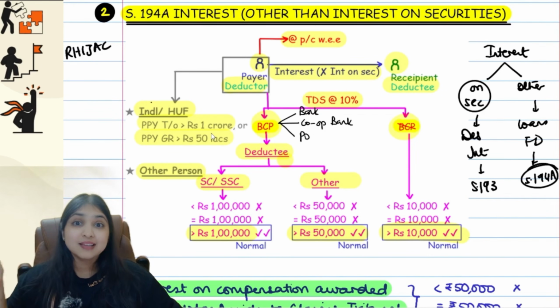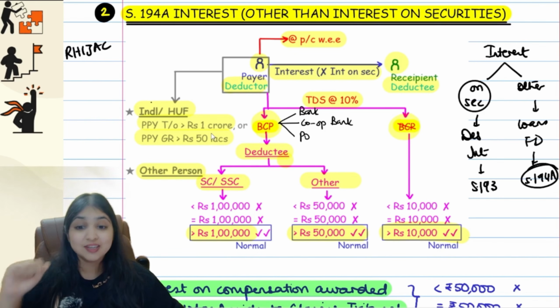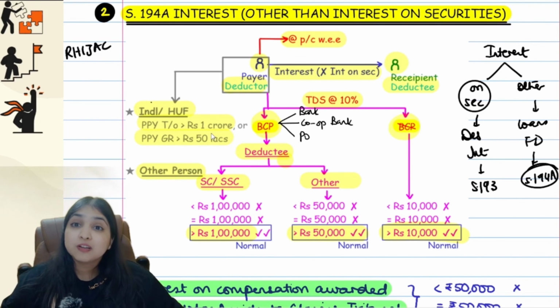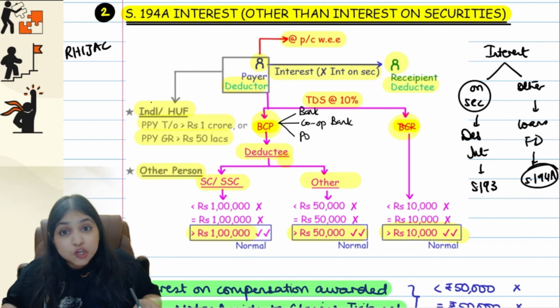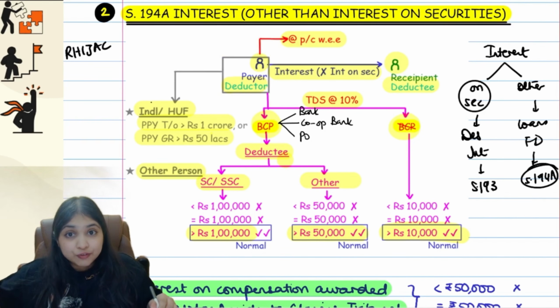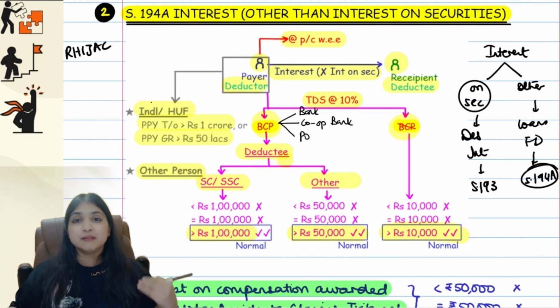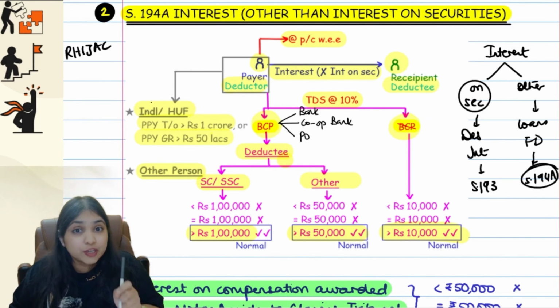Then when do you deduct tax? At the time of payment or credit, whichever is earlier. Then is it an R high check section? Yes, it is an R high check section. So because it is an R high check section, we will trouble whom? We will trouble the deductor. If the deductor is an individual or HUF, then his preceding previous year turnover has to be more than 1 crore or his preceding previous year gross receipt has to be more than 50 lakhs. Then if the section is applicable, the TDS rate is going to be 10%.